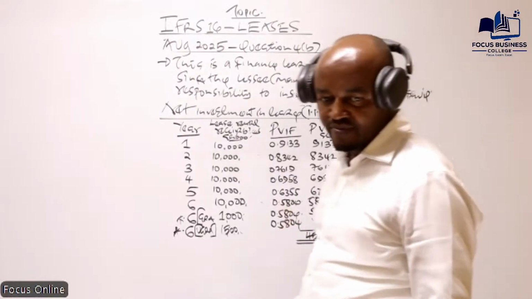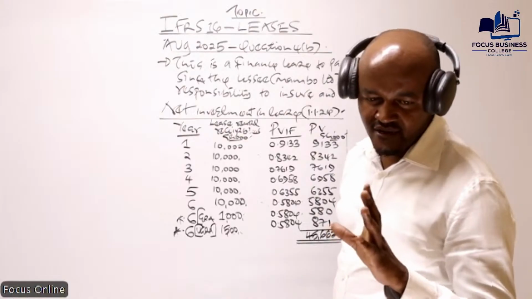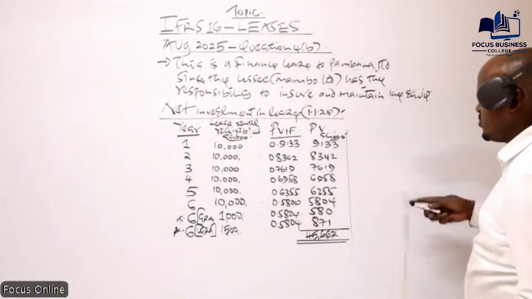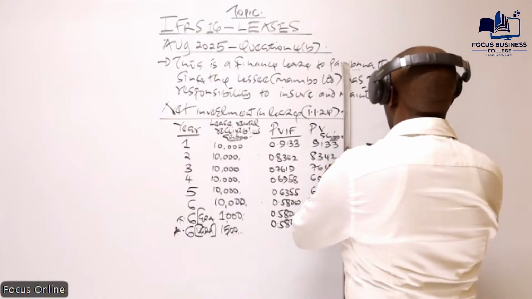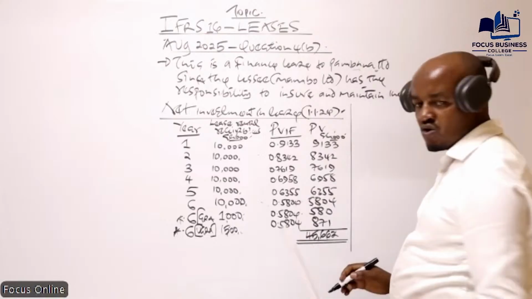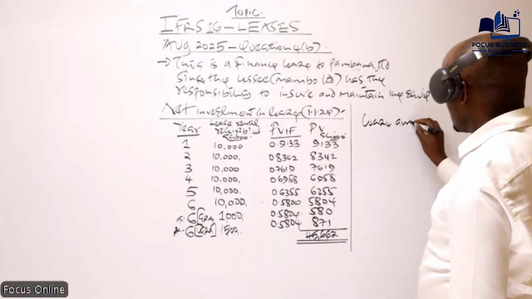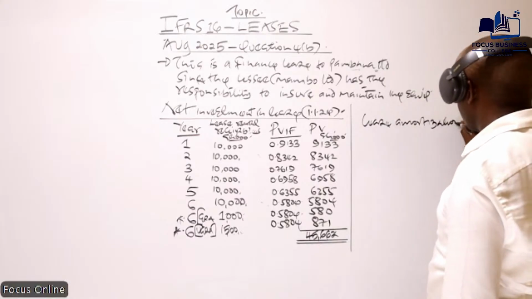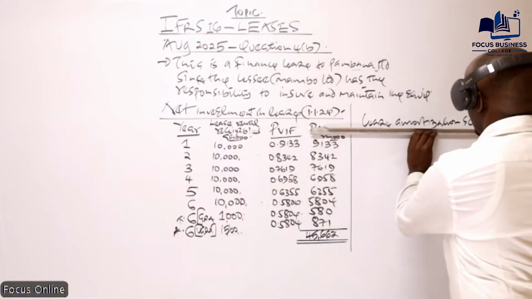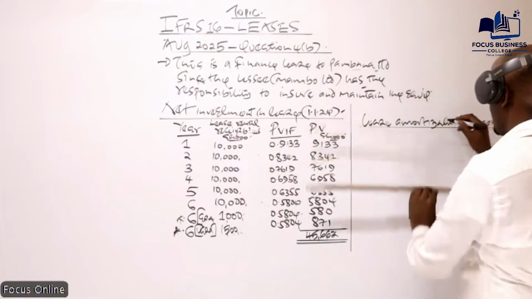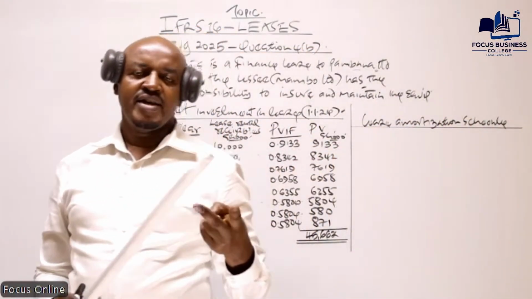So I think we basically need to amortize this. Are we going to prepare the amortization schedule for 6 years? No, simply because we are required to show the financial statement extract for 1 year. I think we need to prepare the amortization schedule for just 2 years, because we need the net investment in the risk at the end of year 1 and at the end of year 2.